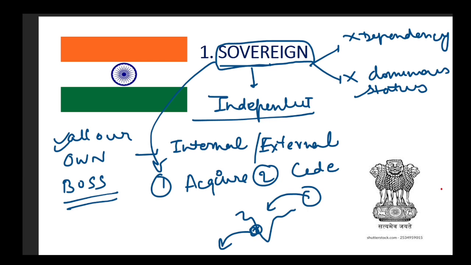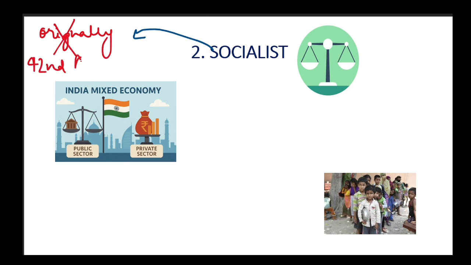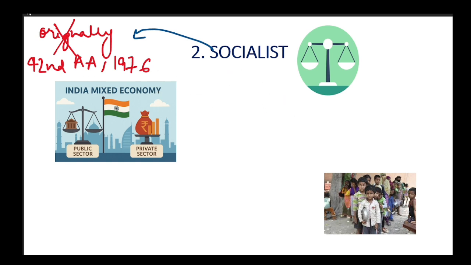Let's move on and talk about the next word that we have, that is socialist. Before talking about what it really means, we need to understand that originally it was not present in the constitution. It was added by the 42nd Amendment Act, 1976. The other words which were added were secular and integrity. But let's get back to what socialist means.